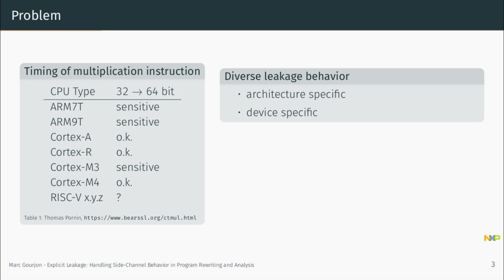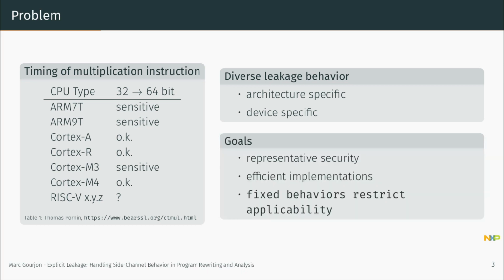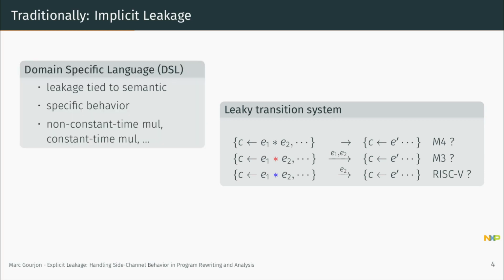This diverse set of leakage behaviors we encounter in practice is a bit in conflict with the goals of secure compilation, which is on the one hand to have good security assurance from the formal notions, and that means that the leakage model must consider this diverse behavior, and on the other hand, the goal of having efficient implementation, which means that on the Cortex M4, the supplied hardware multiplication instructions should be used, whereas on the Cortex M3 it must not be used. And this is also in conflict with the traditional way of modeling these leakage behaviors.